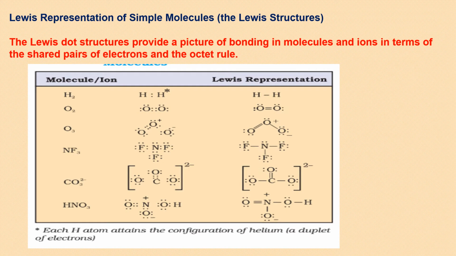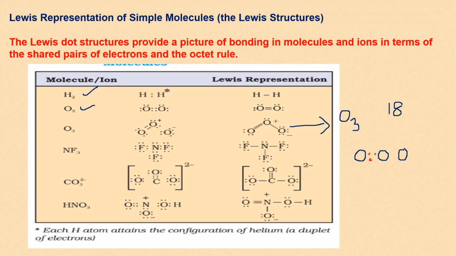Let us try a few more Lewis dot structures. H2 and O2 are very simple. You can make them. Let us see how ozone is to be made. For ozone, the total number of valence electrons are 18. 6 for each oxygen, and there are 3 oxygens. Right. Now you have to arrange these electrons around these atoms in such a manner that octet of each oxygen is complete. So you try with the single bond on both the sides first, and you will see that the octet of central atom is not getting completed.